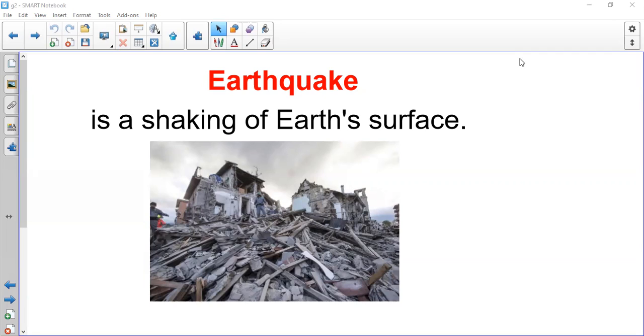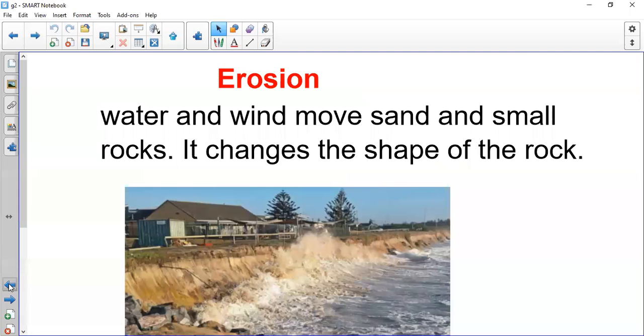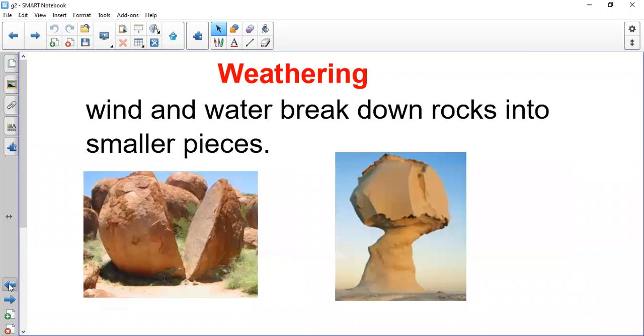As we spoke about last session, we said that the earth is made up of rock, and this rock is called earth crust. And I told you that the earth crust is changing, but there are many things that are changing the earth crust. The first thing that we spoke about was weathering. We said that weathering happens when wind and water break rocks into pieces.